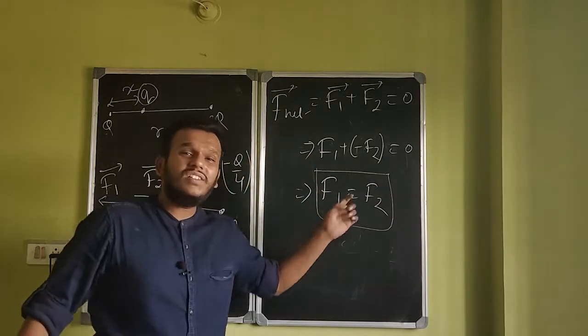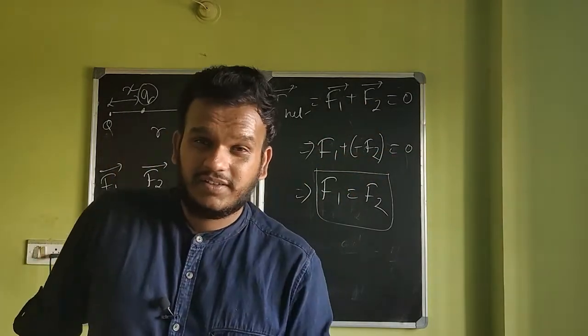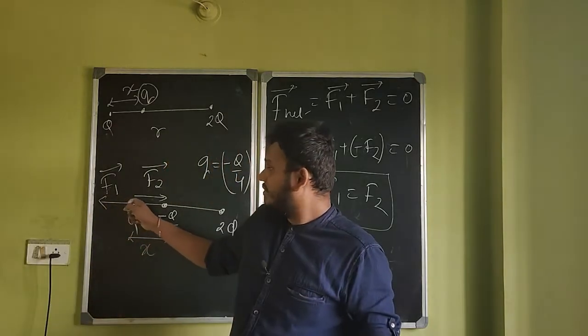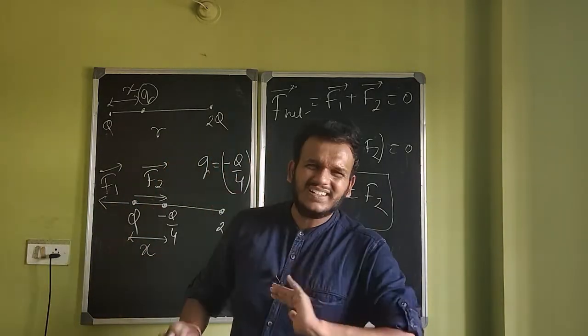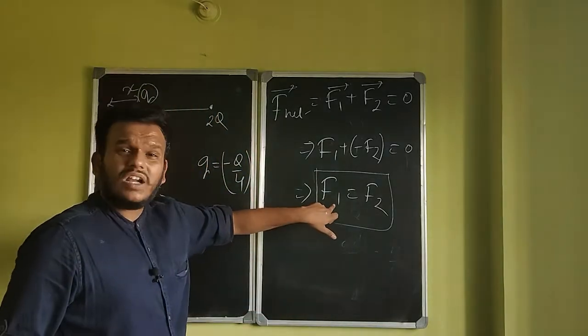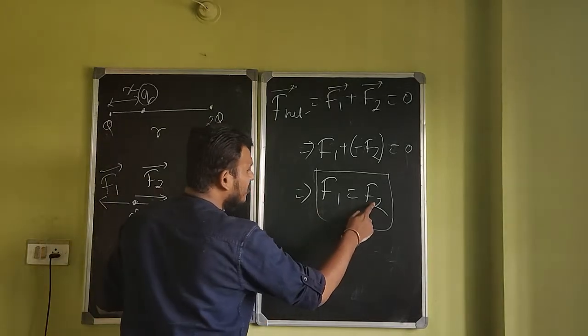When these two forces... this is just one way of showing you that I'm still using vectors. You don't have to go through all this. All you have to say is that to get the net force 0, F1 should be equal to F2. That's enough. This is only for fundamental understanding. But even if you start from here, you are good to go. Okay, fine. So F1 becomes equal to F2.